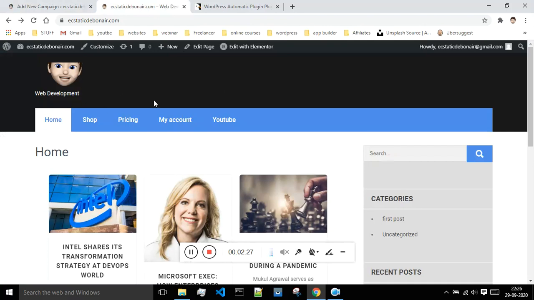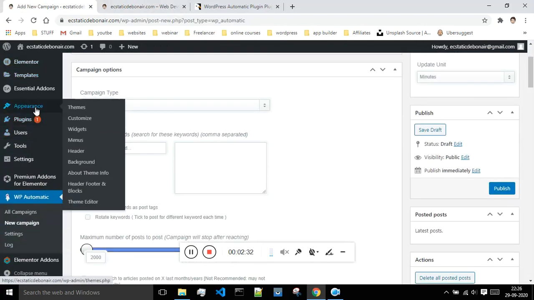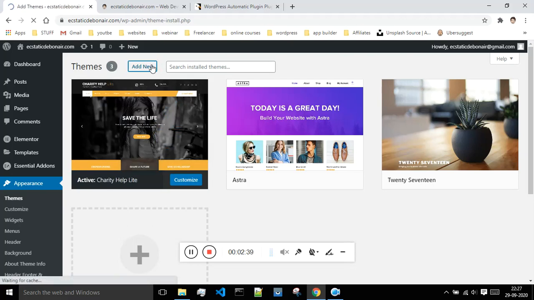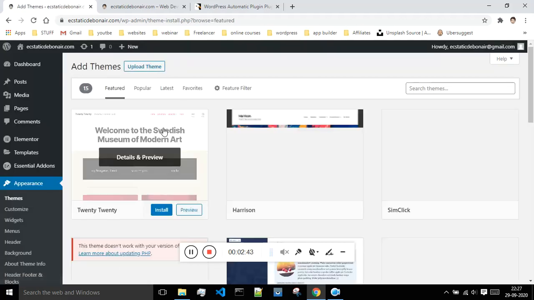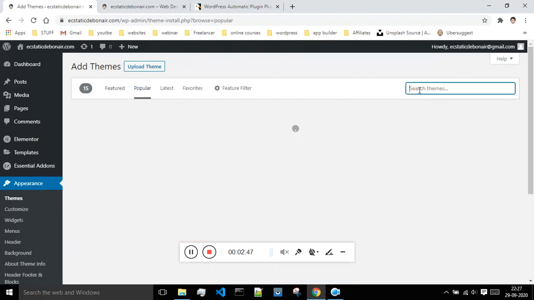This is the default theme we have, but now I want my website to look like a news website. So I'll go inside of my themes, say add new, and search for a theme which is good for a news website. I will click on popular, and over here I will search for news.